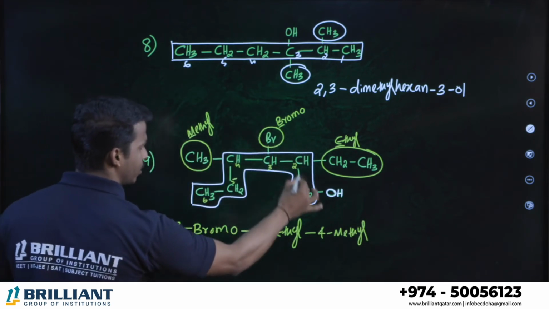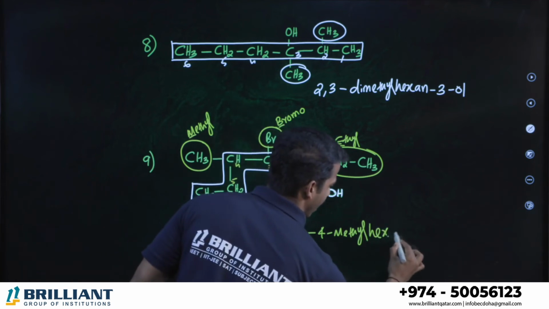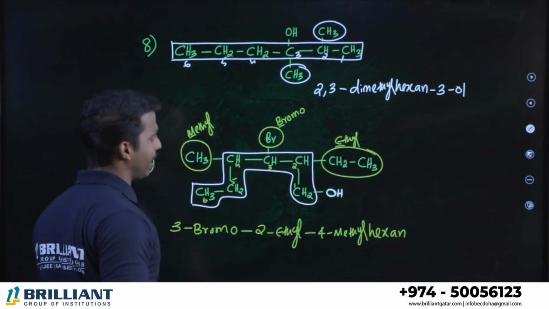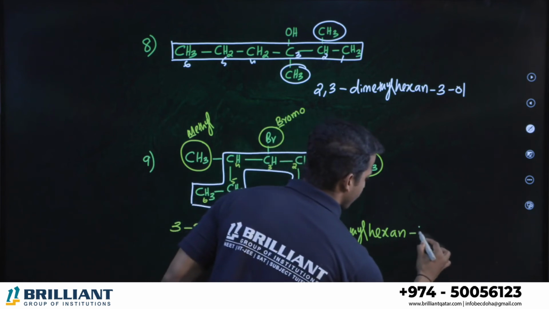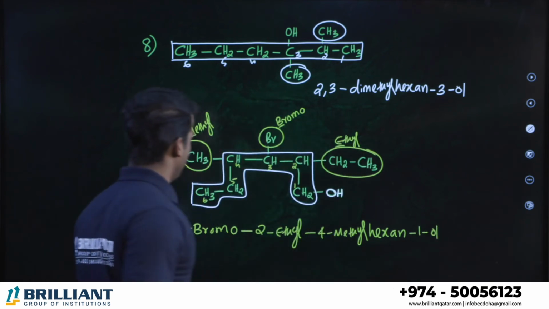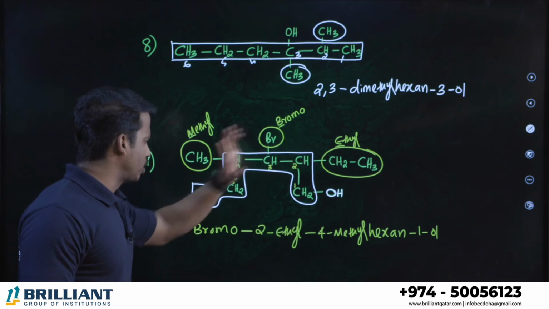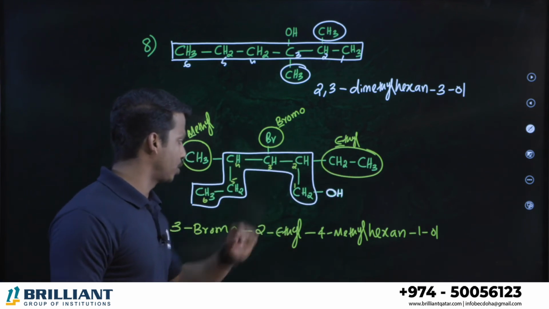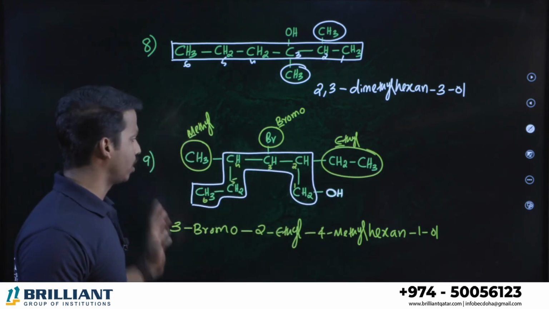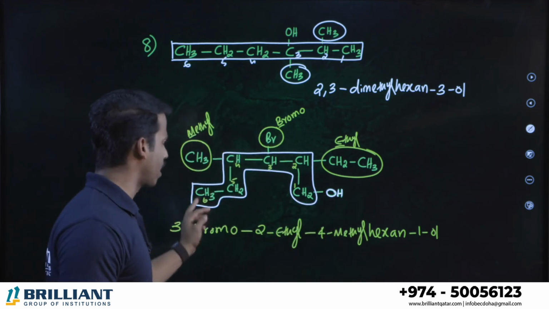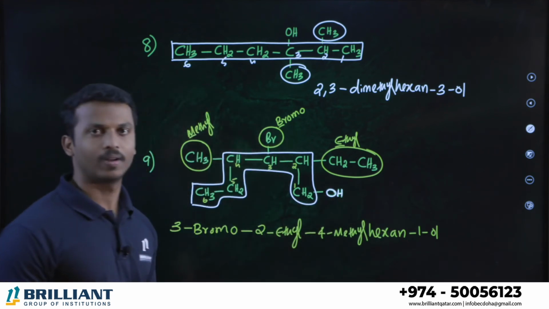Total how many carbon in the chain? 6 carbon, therefore hexane, because it is an alkane. And first position there is an alcohol. 3-bromo, third position bromine. 2-ethyl, second position ethyl. 4-methyl, fourth position methyl. And hexane means total 6 carbon. First position there is an alcohol. Clear? That's it.